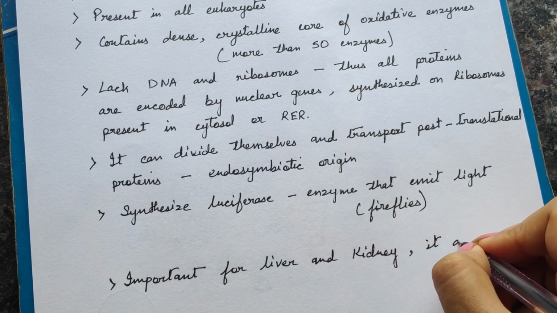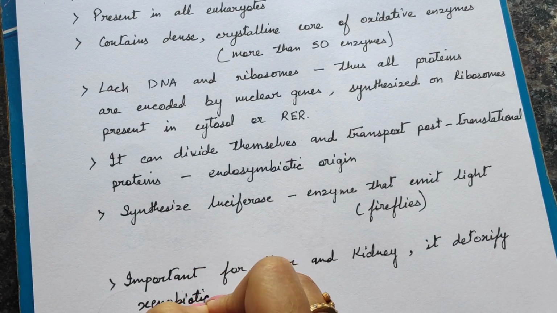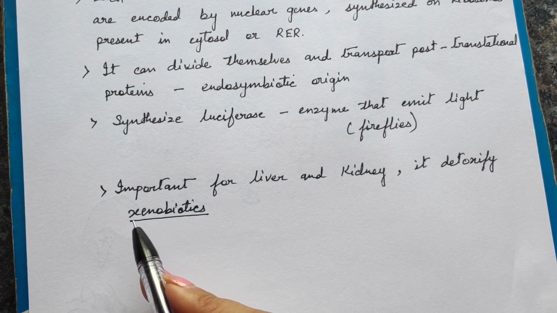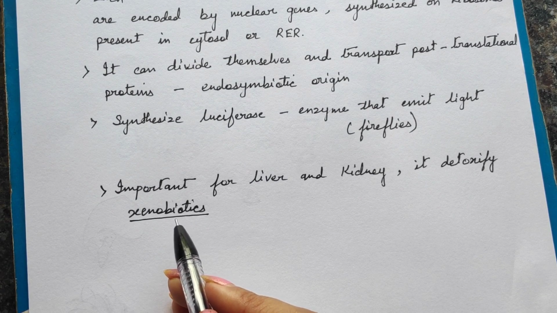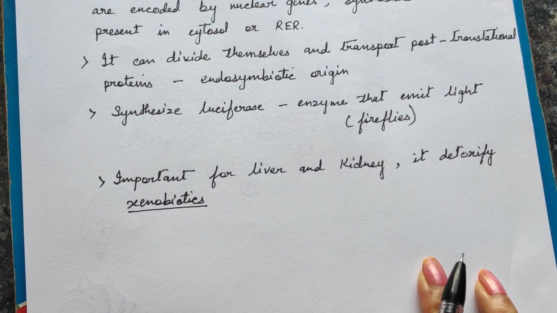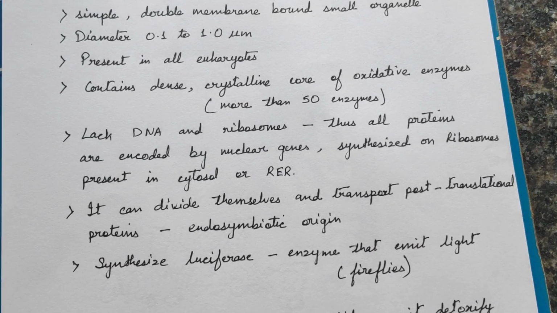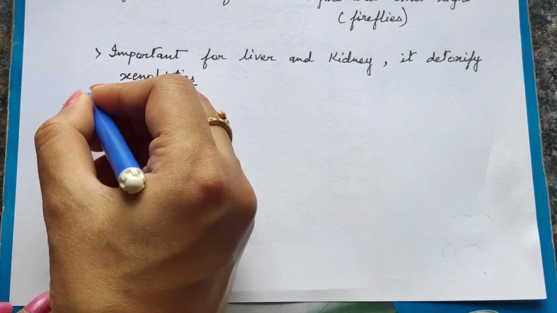Now another important thing is that this peroxisome organelle is found in high quantity in liver and kidney because they can detoxify the xenobiotics. What are xenobiotics? Xenobiotics are chemicals that are formed within the body due to chemical reactions which are not natural and are very, very harmful for the body. So it is very important to degrade or detoxify our body by destroying all these xenobiotics. This is done by the peroxisome within the liver and kidney because that is the place where most of the xenobiotics get stored.